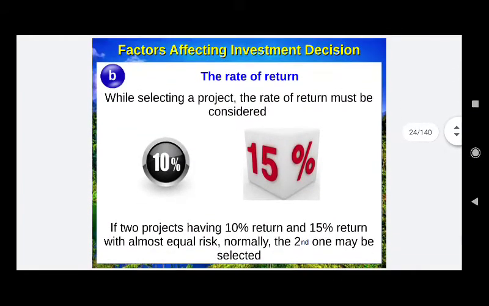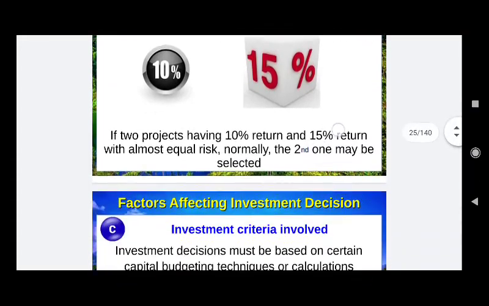Point B, the rate of return. While selecting a project, the rate of return must be considered. As you can see in the box, there are two examples, one circle, another cube. Both are showing different percentage of return. One is 10%, another being 15%. If two projects have 10% return and 15% return with almost equal risk, normally the second one with 15% return may be more likely to be selected because it is giving a higher return with the equal amount of risk.